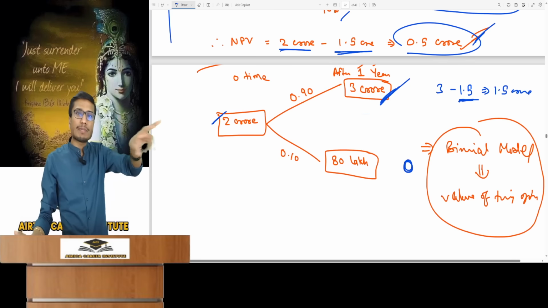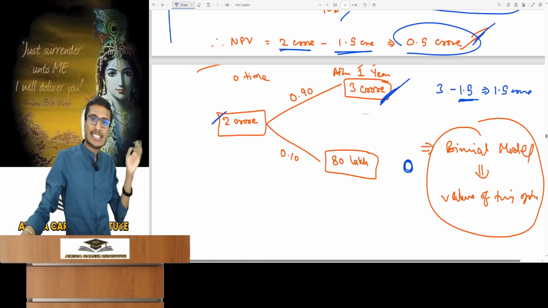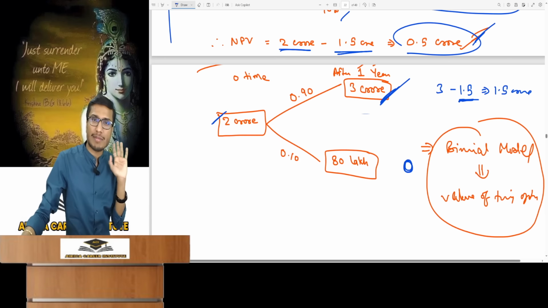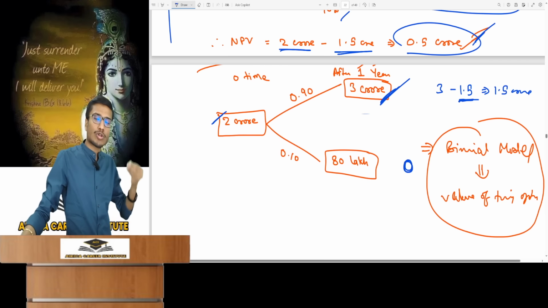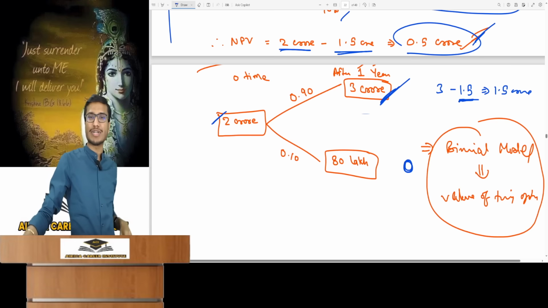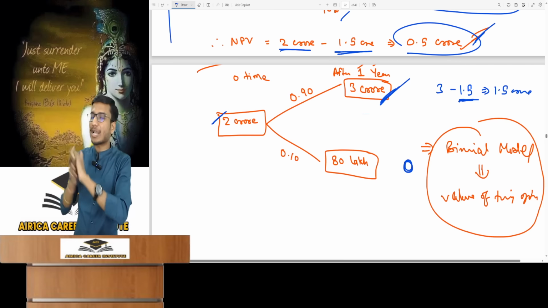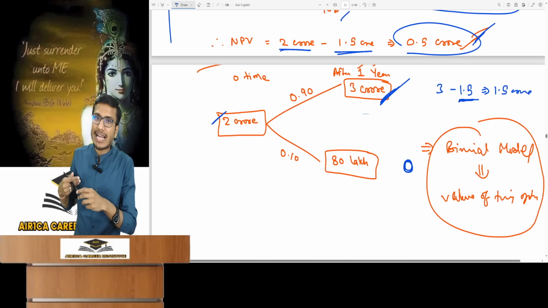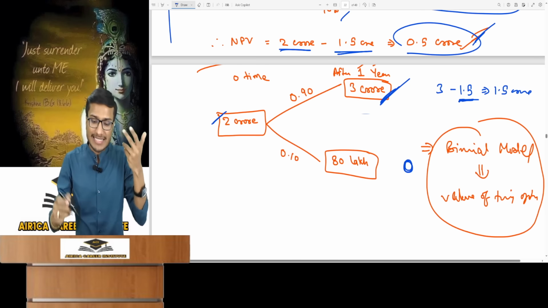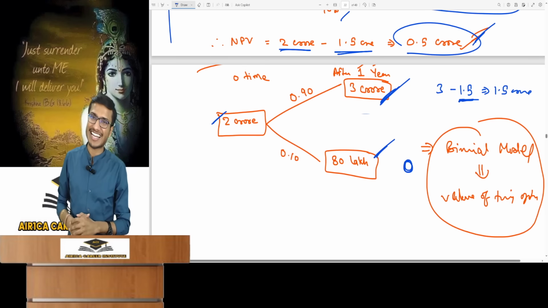But what if the other political party should win? If this second party wins, meaning the AAP party. The AAP party believes in distributing things for free. They believe in distributing the nation's treasury as taxpayers' money, but not for development. They care little, as their goal is to distribute freebies and gain power. So if such a party comes, then they will reduce the electricity price from 10 rupees per unit directly to 4 rupees per unit. It will be 2 lakh into 4. This means my electricity cost will be 8 lakh rupees per annum. So if we look at PV, 8 lakh divided by 10% yields 80 lakh, which is the cash inflows' present value. The total lifetime PV of cash inflows is 80 lakhs.